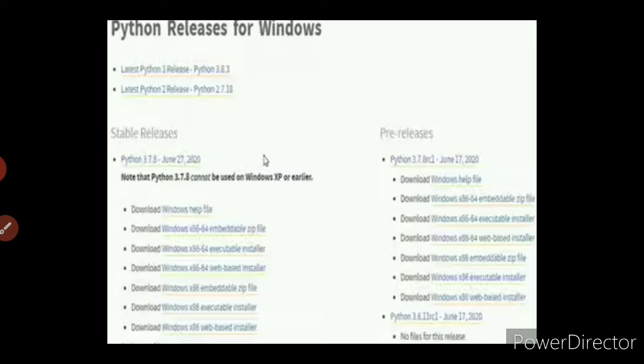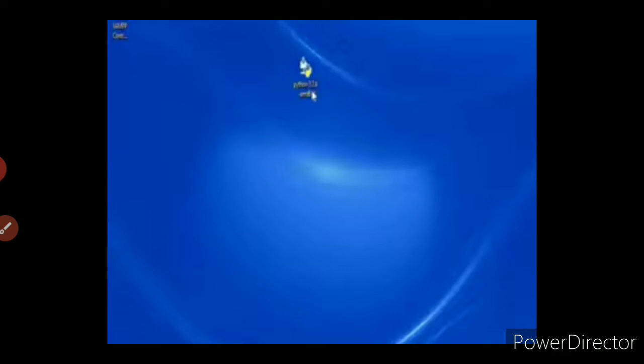After downloading, the icon will appear on your desktop, but this icon is only an exe file. What do you mean by exe file? Exe file means an executable file. So you have to double click this icon and install the Python language.